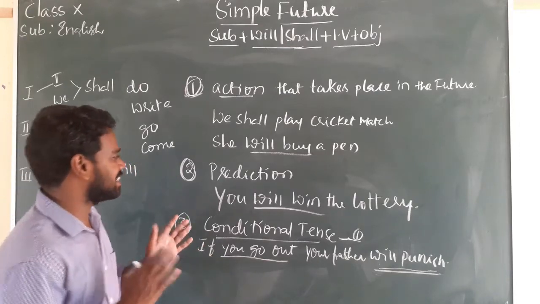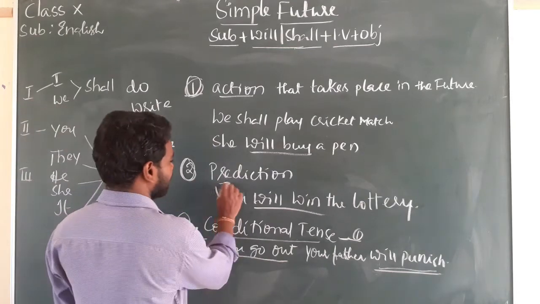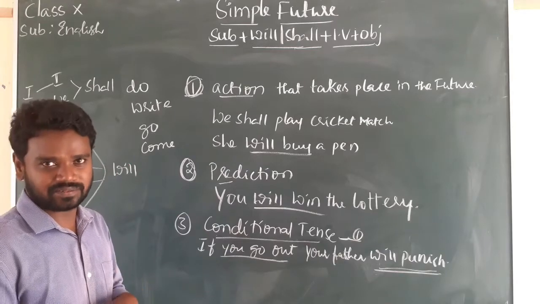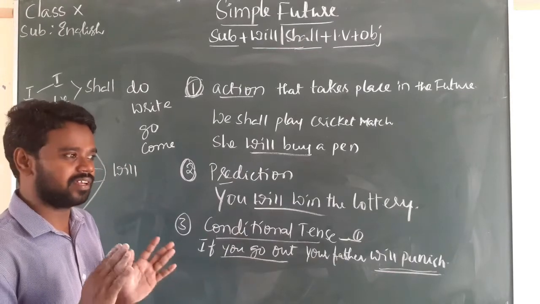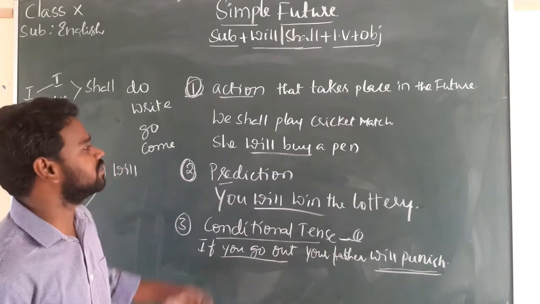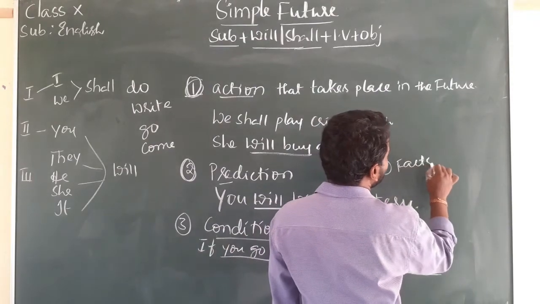So there are some examples: we use simple future when you predict something. There are also some facts which are inevitable, so you use simple future. For example, next year is your birthday.